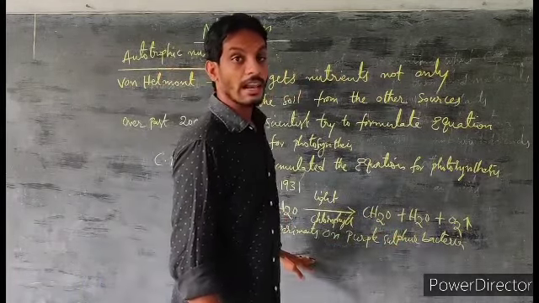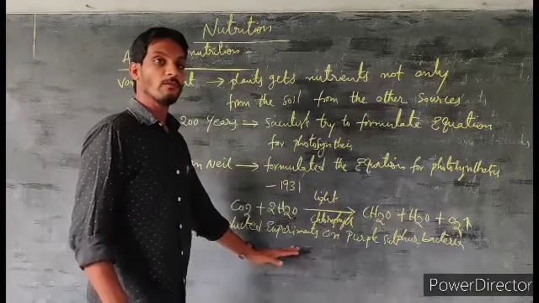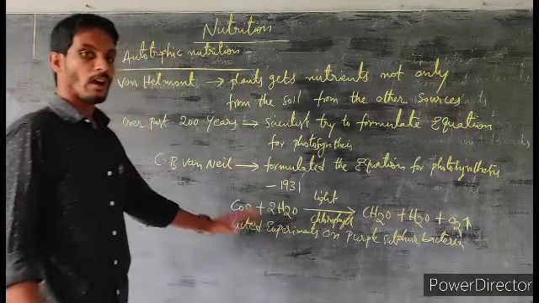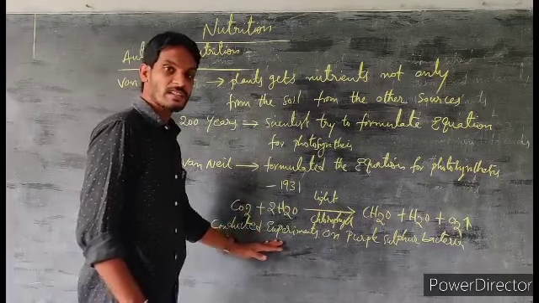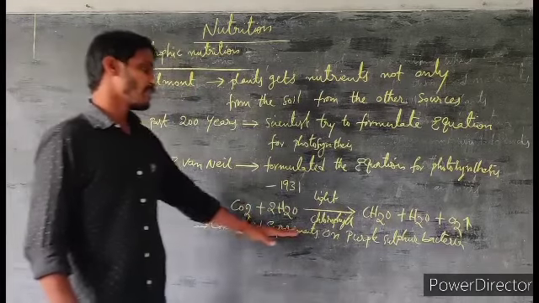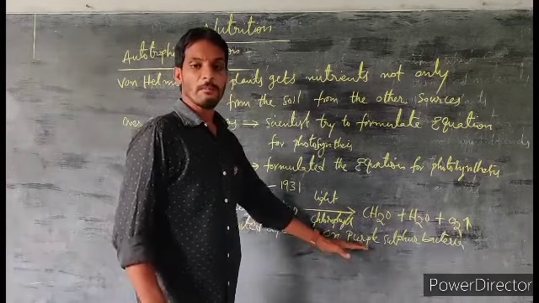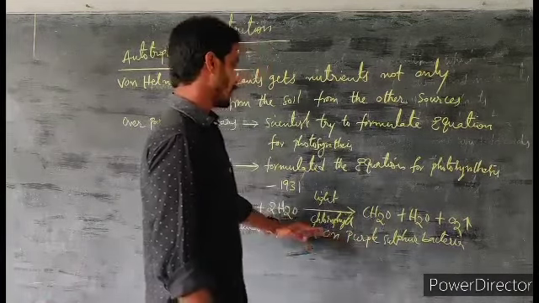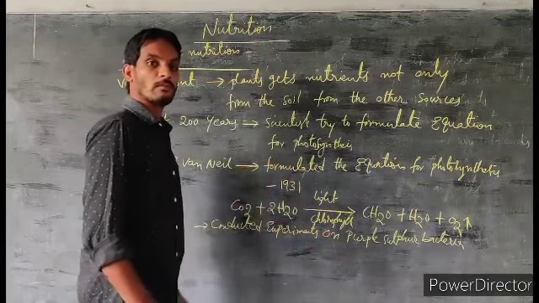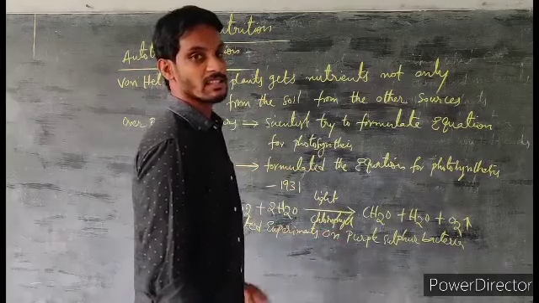By these experiments, he found that light plays a major role in photosynthesis.